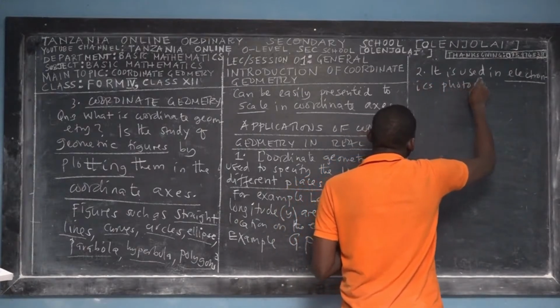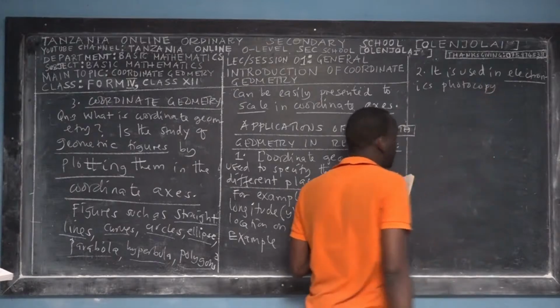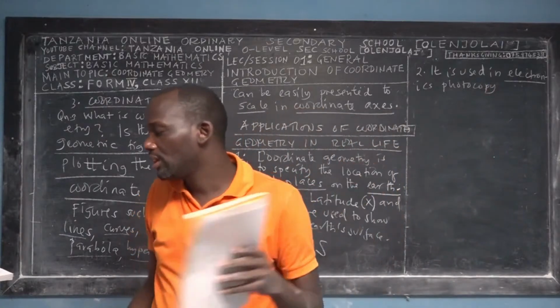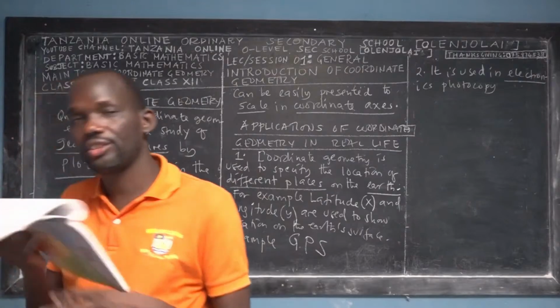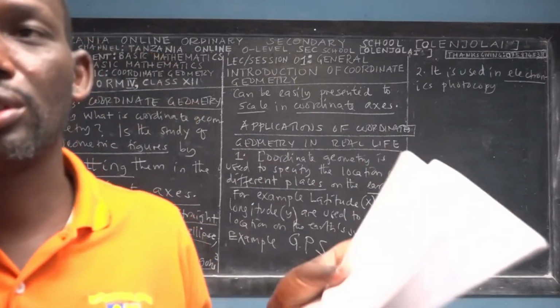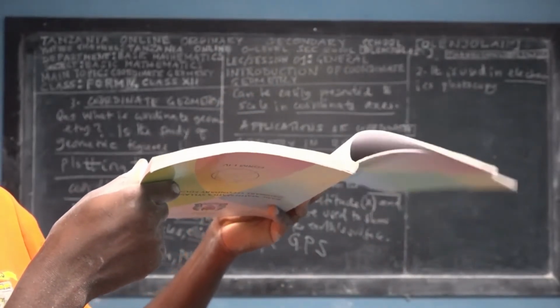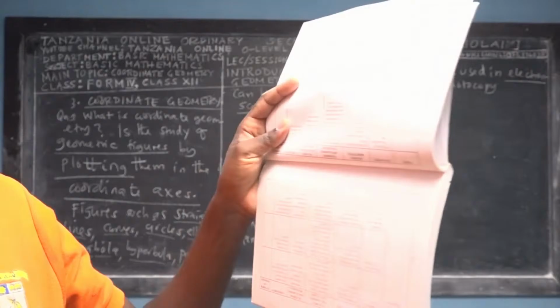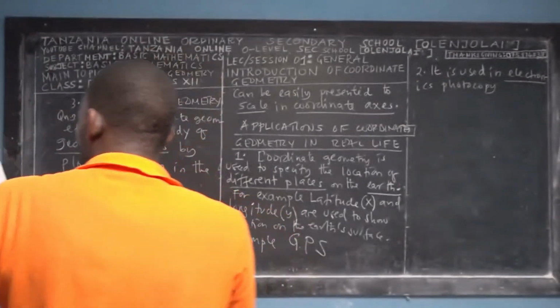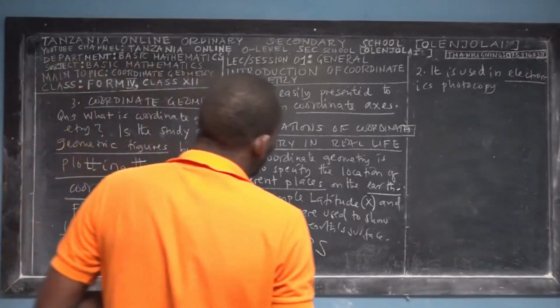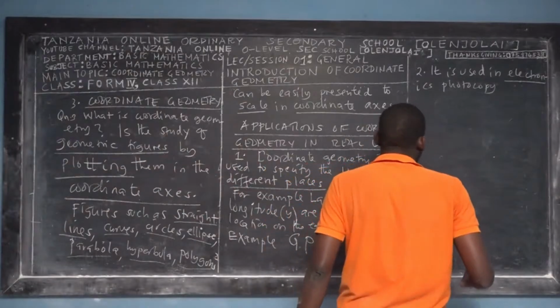If you ever make a photocopy, for example, of this book, what's going to happen? You place this book on the photocopy machine, and the machine uses the concepts of coordinate geometry to produce the exact photocopy of the original document.